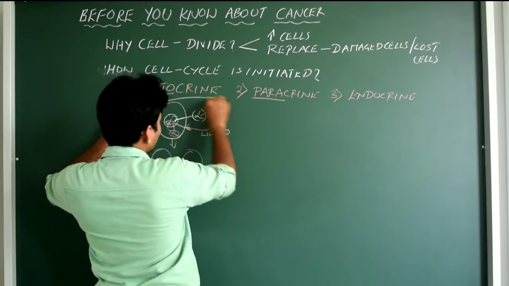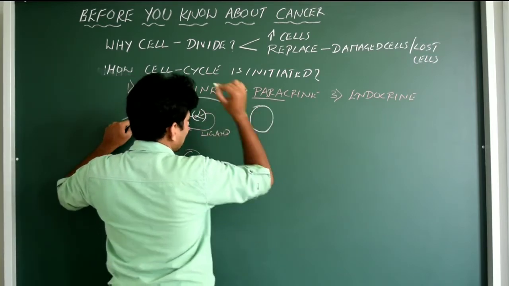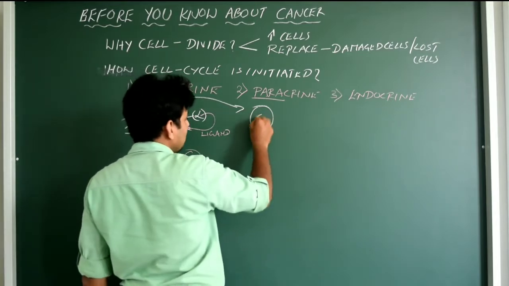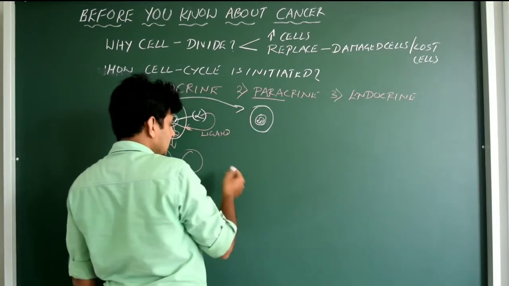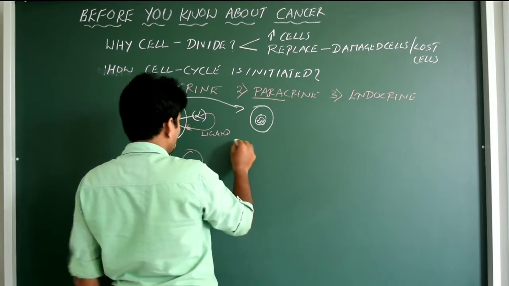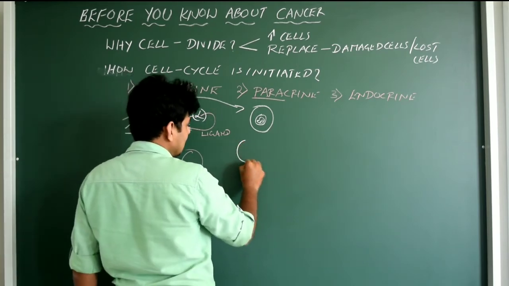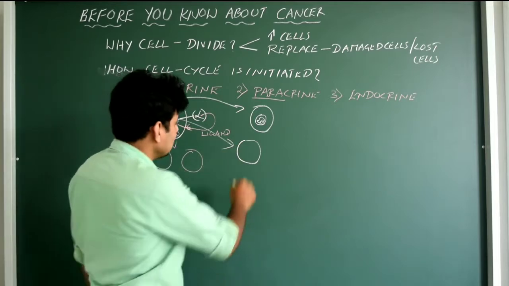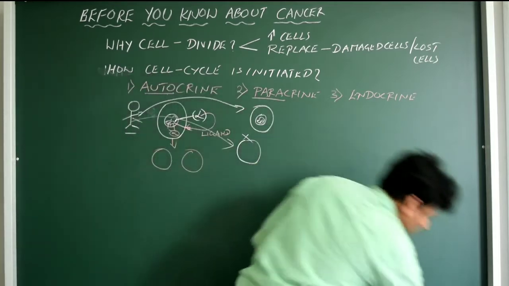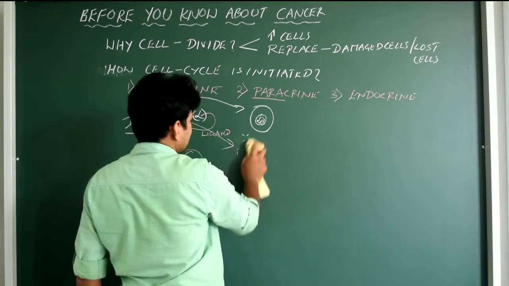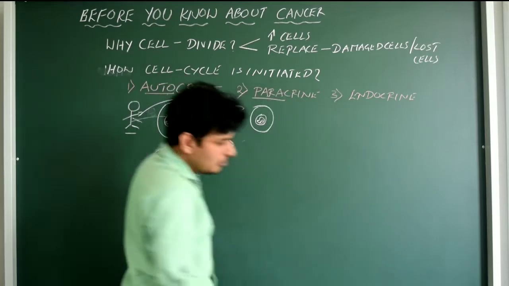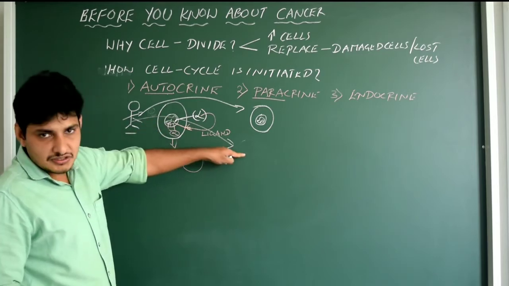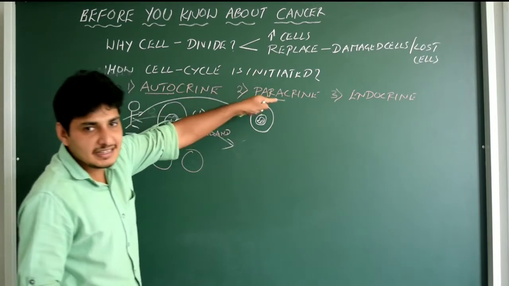What I am going to do is take one more cell. Okay, let us say a pancreatic cell. This is a pancreatic cell now. Pancreas, it has got its genetic material now. Okay, so here I am going to take the intestinal cell. I will take one more cell, that is intestine. Now this cell is lost, gone, damaged. Something has happened to this cell. I want to replace it, but autocrine signaling has failed in this particular case. So it has to go with another signaling, that is paracrine.